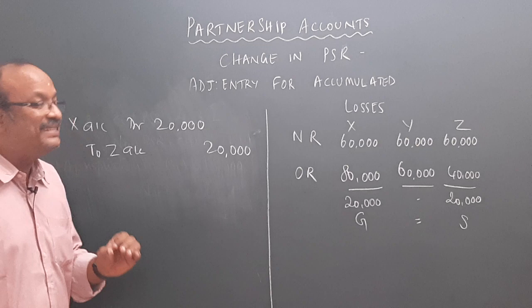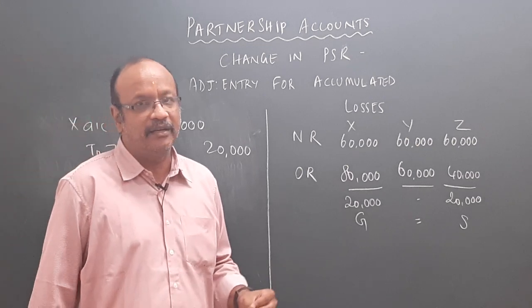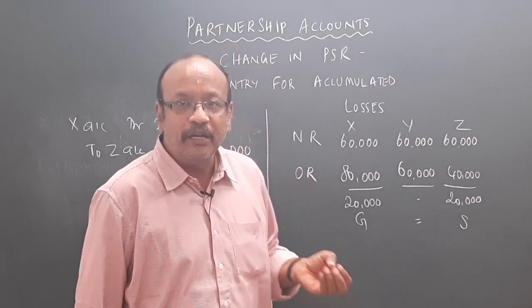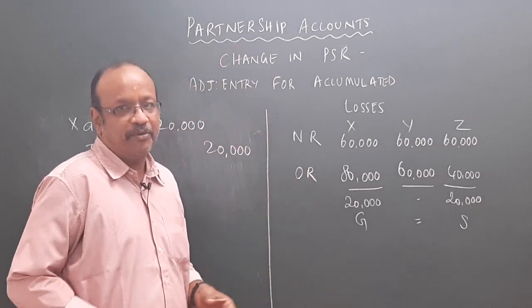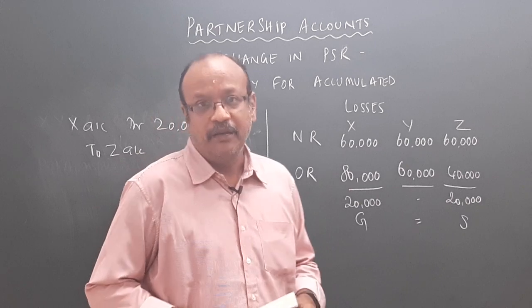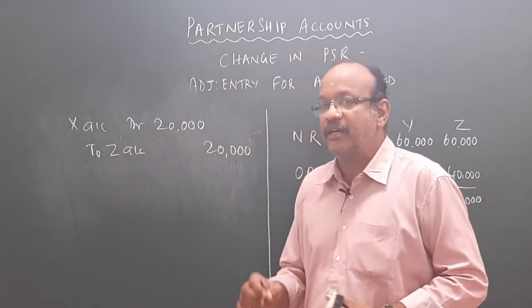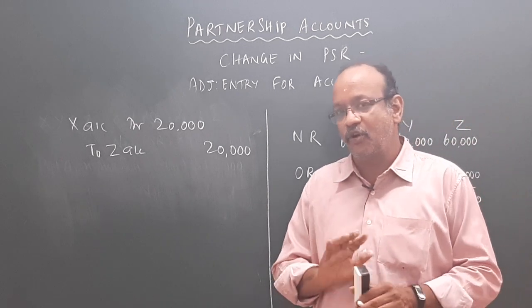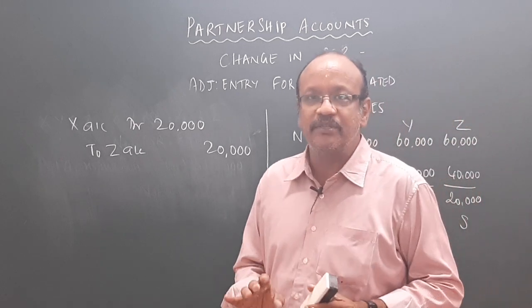Now this is the easiest method of calculating the amount of gain or sacrifice by the partners whenever we have a change in the profit sharing ratio and we have some accounts which are accumulated losses and the partners decide that they are not going to close those accounts in the books.